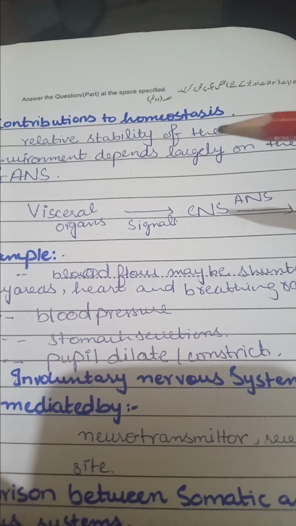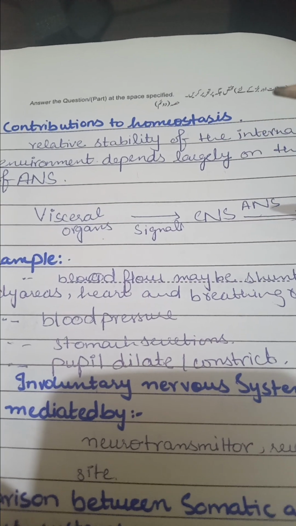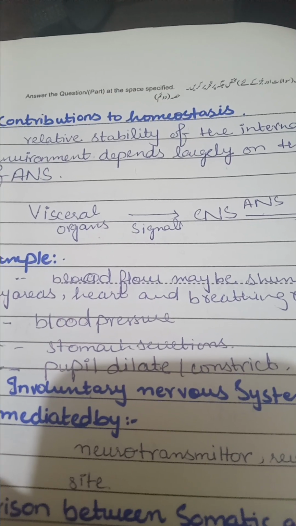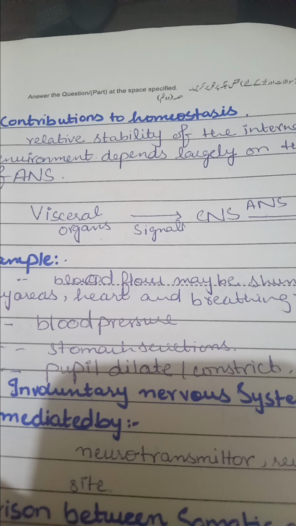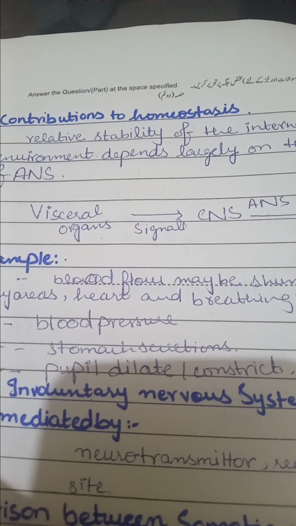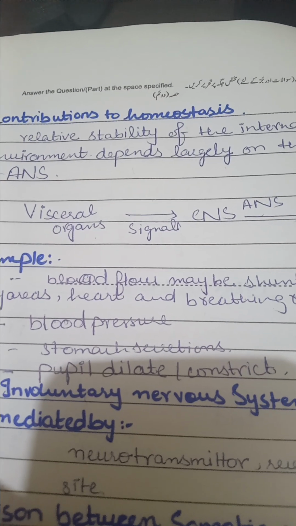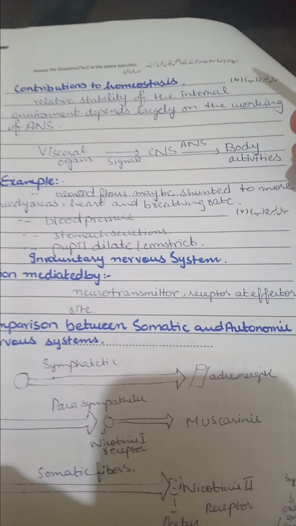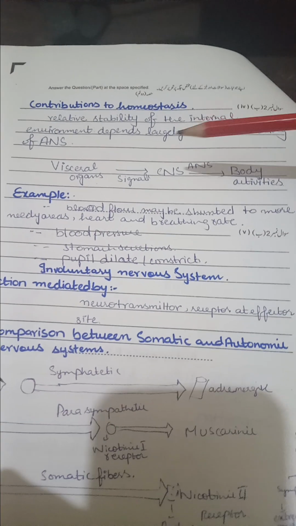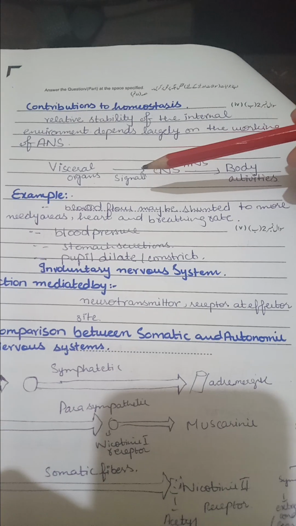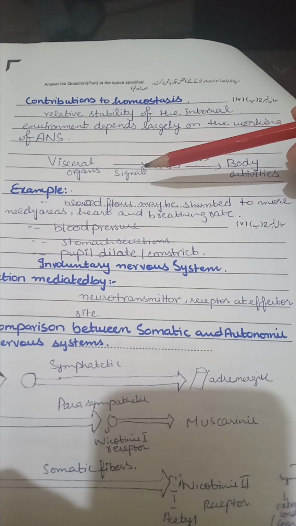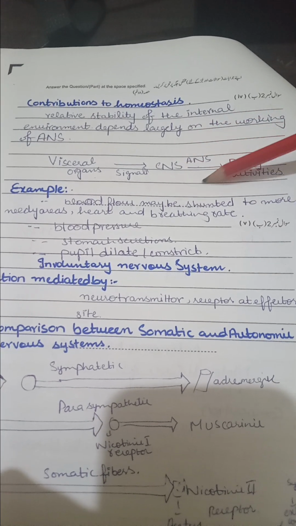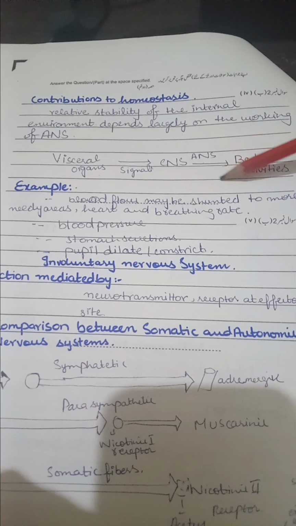So the contribution to homeostasis is that it controls the body's internal environment, depending largely on the autonomic nervous system. It is the stability of the internal environment relative to the external one. Like we have discussed here, the visceral organs send signals to the CNS, which activates the autonomic nervous system and controls the body activities.